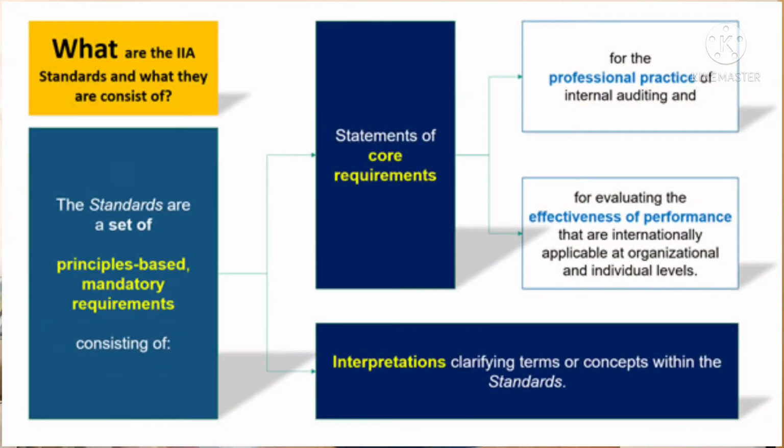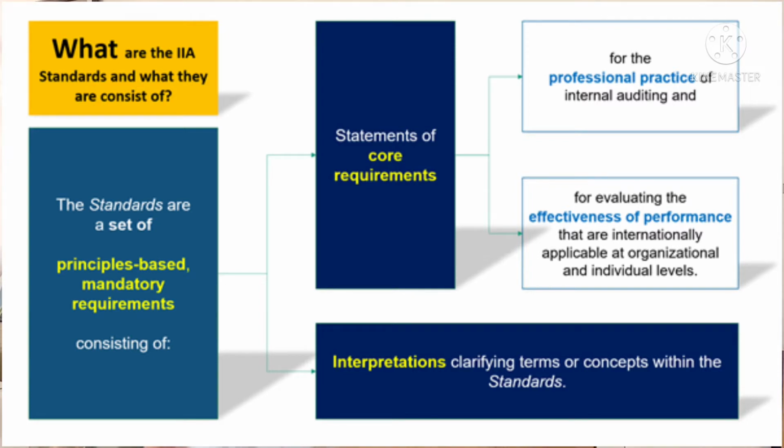So what are the IA standards and what do they consist of? Let's understand that as guided by the IA standards. The standards are a set of principles-based mandatory requirements consisting of a statement of core requirements for the professional practice of internal auditing and for evaluating the effectiveness of performance that are internationally applicable at organizational and individual levels, and interpretations clarifying terms or concepts within the standards.